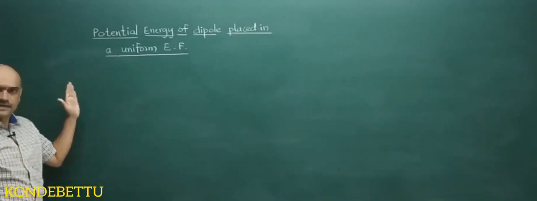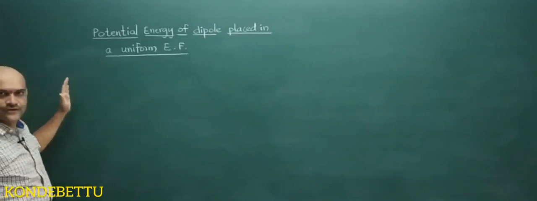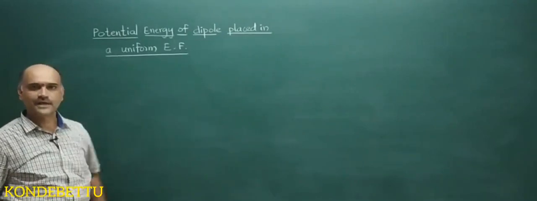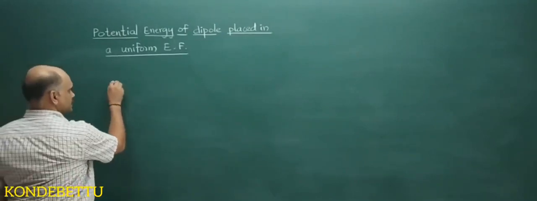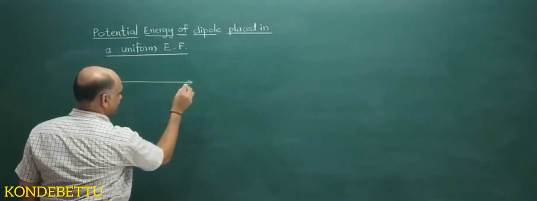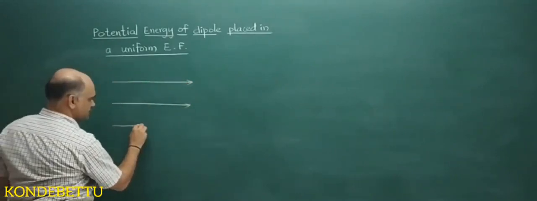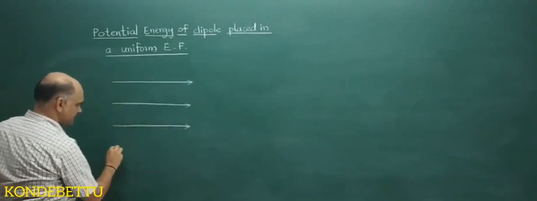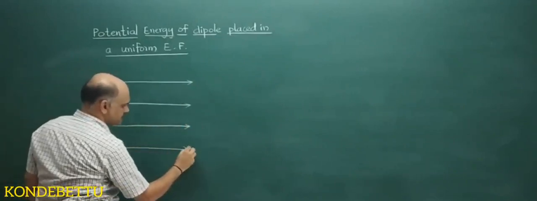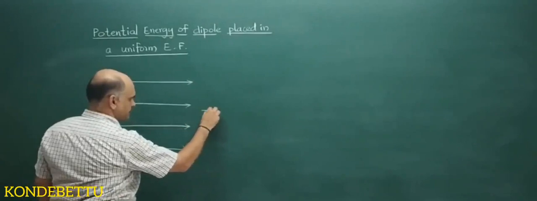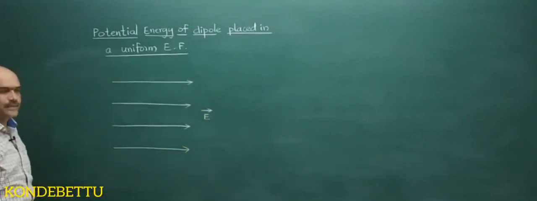So again, I will take an electric field. Uniform electric field is acting from left to right, so there is a uniform electric field in the rightward direction. Uniform means wherever you take its value, it remains the same or doesn't change much.